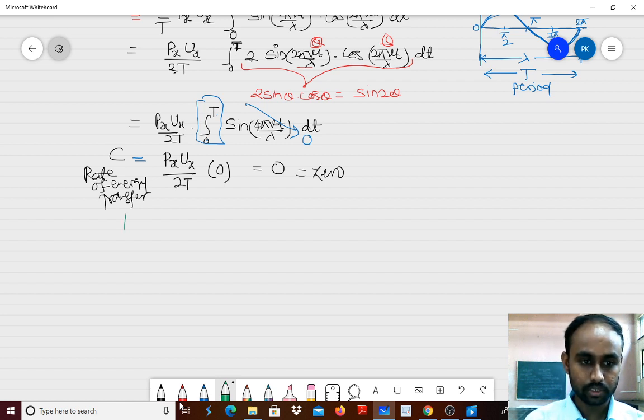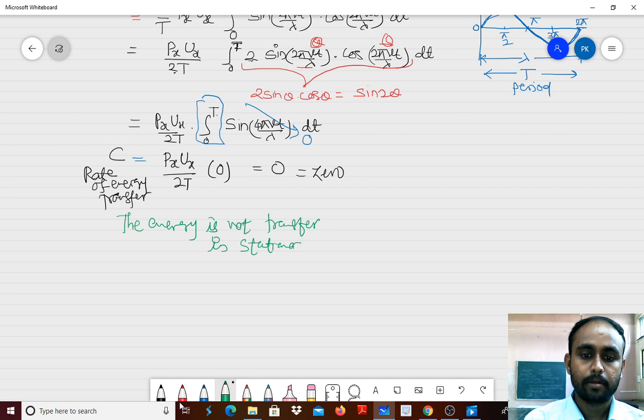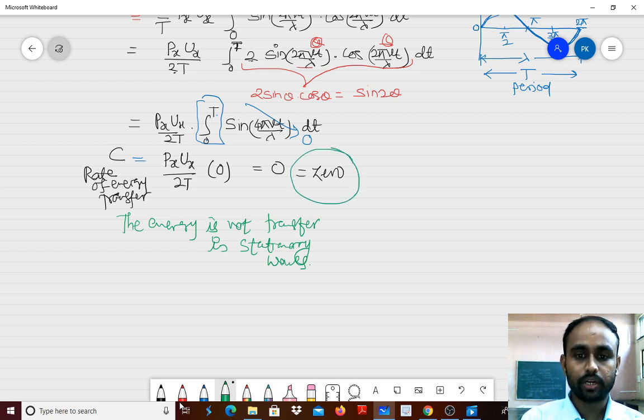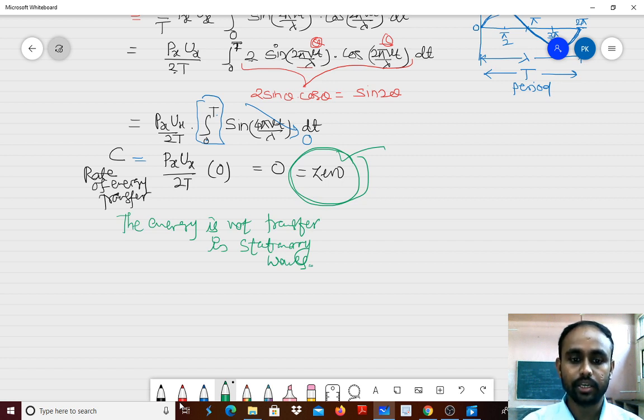That means the energy is not transferred in stationary waves. So we can conclude that energy is not transferring, because the rate of transfer of energy is exactly 0. That means there is no transfer of energy. So our stationary wave does not carry energy. In other words, stationary waves do not transfer energy.